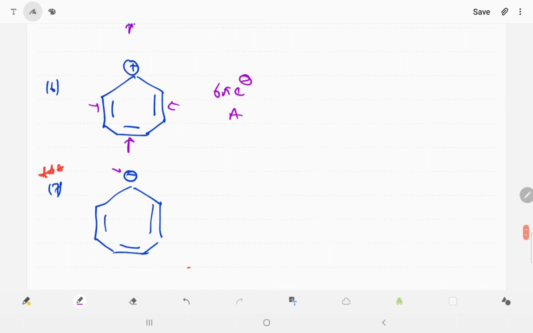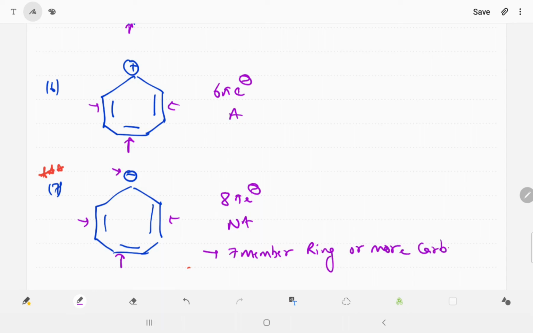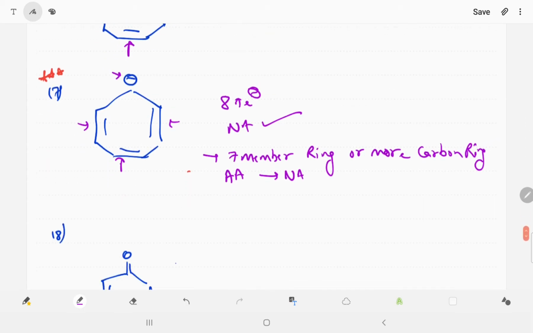Now in this there is 2, 2, 2, 2, 8 pi electrons, but this is non-aromatic. 8 pi electrons is anti-aromatic. Whenever there is a 7 member ring or more carbons, anti-aromatic converts into non-aromatic. Okay, anti-aromatic converts into non-aromatic, so it is non-aromatic. Okay, now in example number 10,